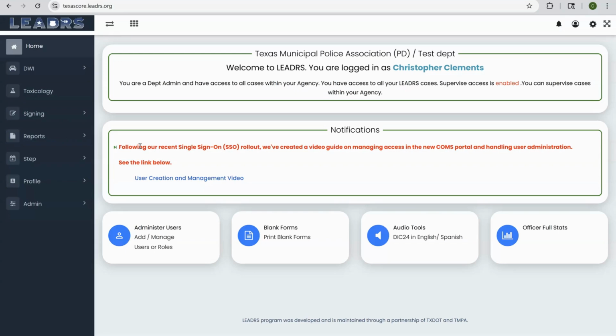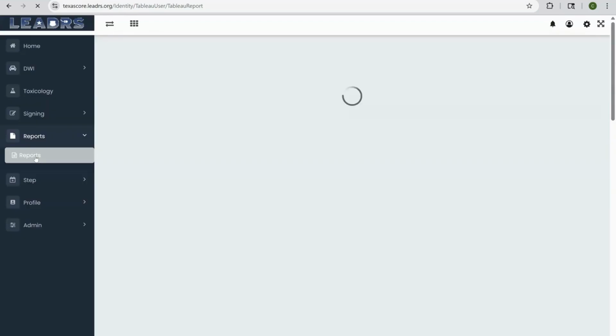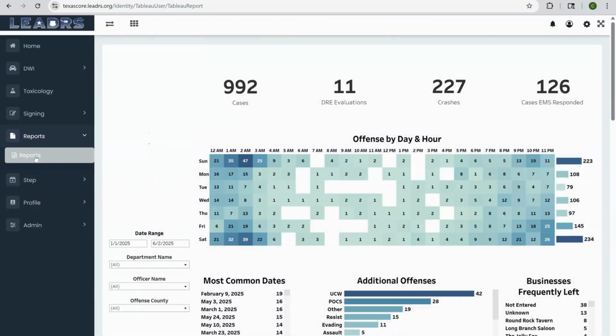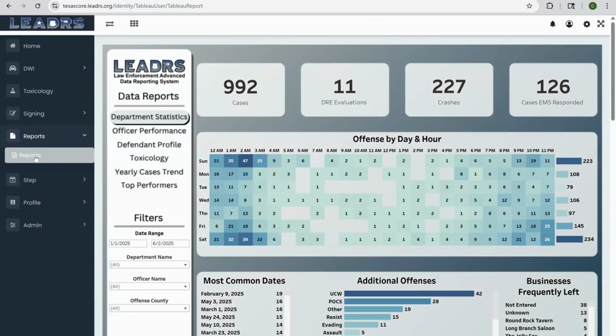To find data reports in your Leaders profile, go to the Reports tab on the left and click on Reports. This will open up your data report section with the data that's currently in Leaders. What you see here is filtered for the first few months of this year from the current Leaders agencies.